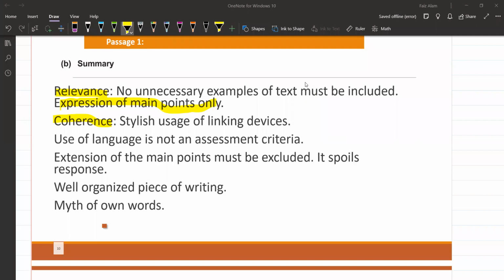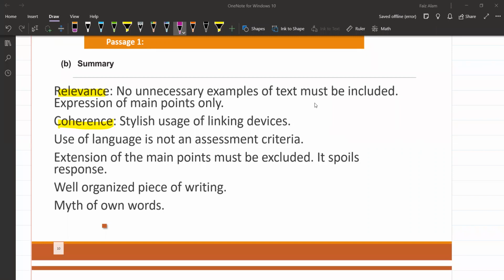Malik, just listen for a while. थोड़ा सा अगर ठहर के सुनोगे ना तो idea हो जाएगा कि what I'm saying here. Relevance and coherence, 2 points are there. Okay, now see. No unnecessary examples of text must be included. जैसे हमने ऊपर डिस्कस किया है, we have already discussed what is an unnecessary example. वो include नहीं करनी summary में, that is the relevance point.